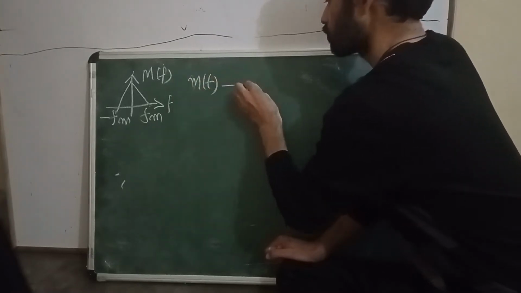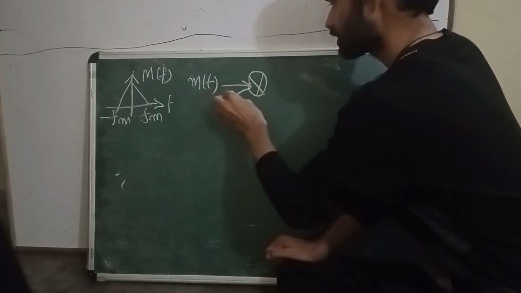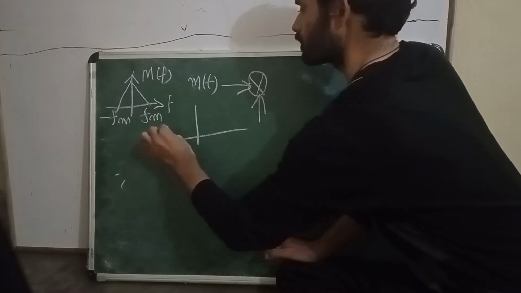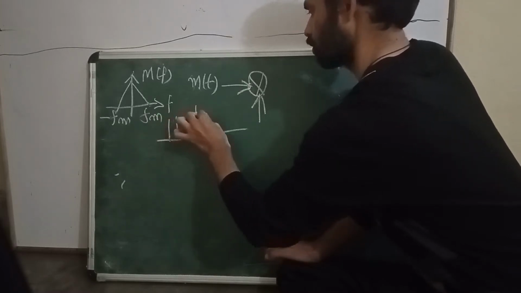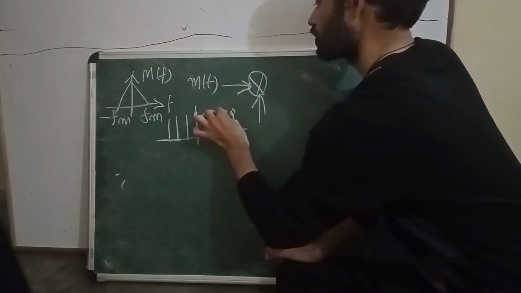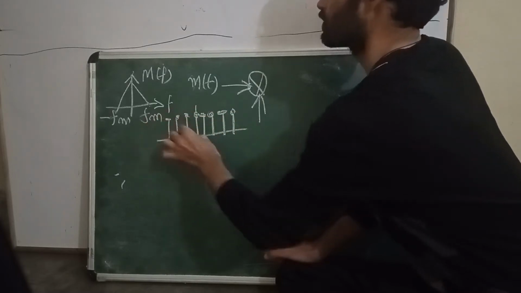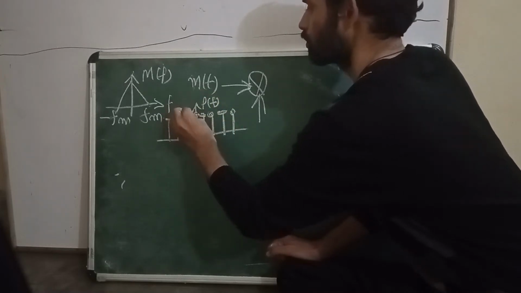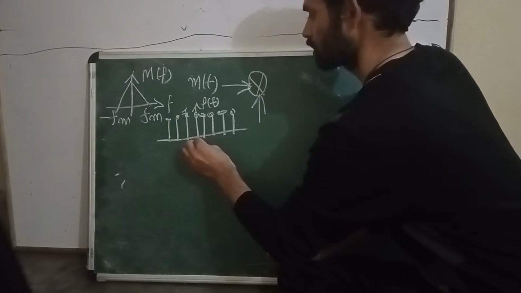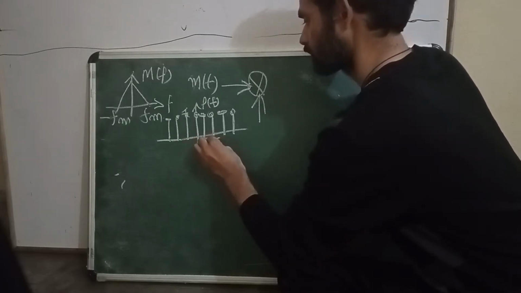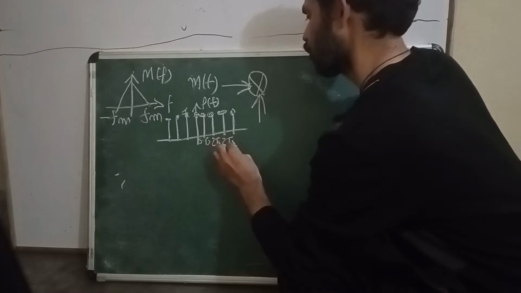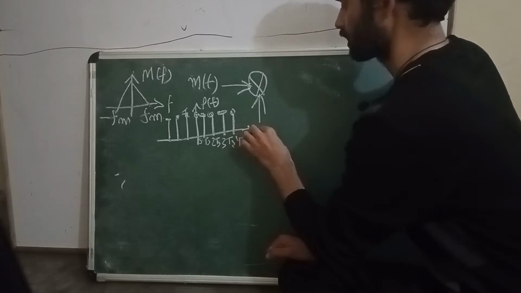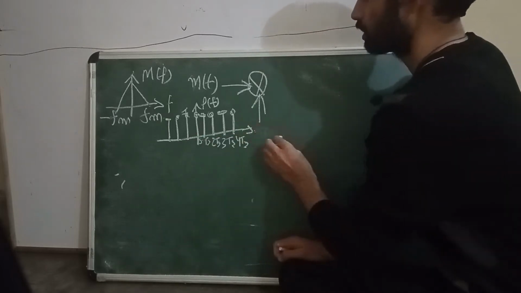So first, you just multiply this signal with an impulse train. What impulse train? You take one periodic impulse train. This is my impulse train, p of t, with amplitude 1, located at 0, Ts, 2Ts, 3Ts, 4Ts. So this is my nTs. This is my impulse train.